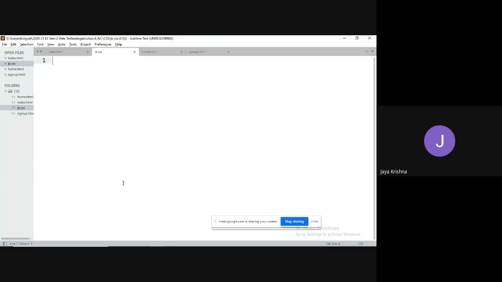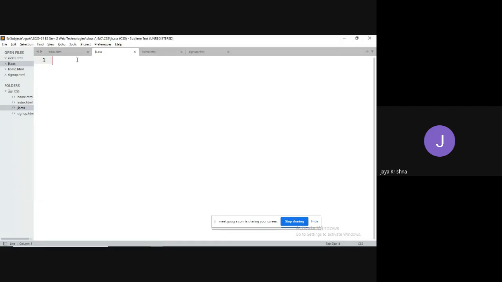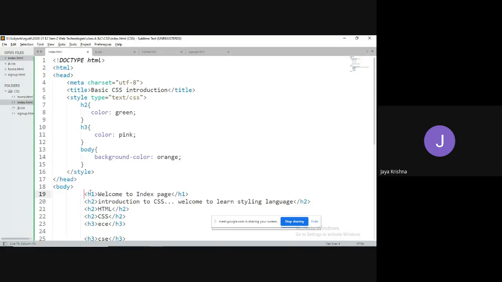What are those rules? I have used rules like color, font size. Okay, let me recall directly. For which element do I need to apply these rules? For the h1 tag.